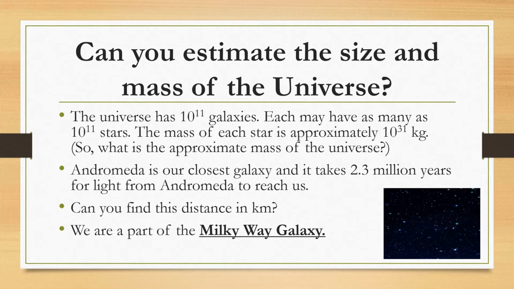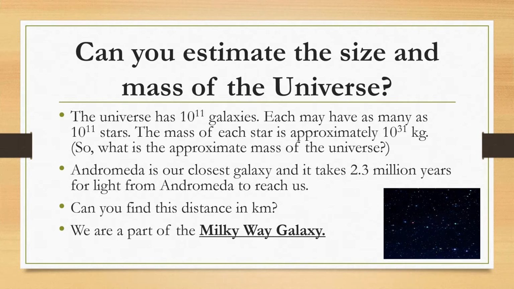In terms of what we know and what we have measured, scientists say that the universe has about 10 to the power of 11 galaxies. That's a lot. And each of these galaxies could have about the same number of stars, 10 to the power of 11 stars. And on average, one star is about 10 to the power of 30 kilograms.